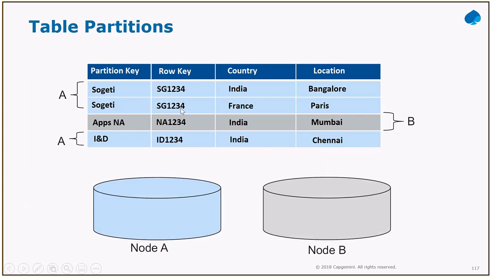So Sogeti, and probably you might have IND as well, denotes a partition key. In the row key, it is unique for each and every record: SG1234, and sorry for typing 1234 once again, this is 1235. Based on this combination, all the Sogeti related records will go into node A, whereas the AppsNA records might go into node B. So please read this as SG1235, it cannot be 1234.